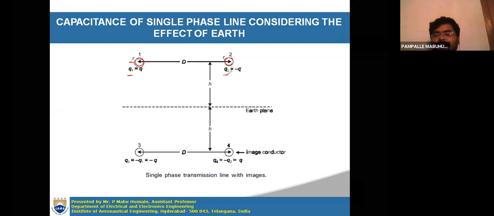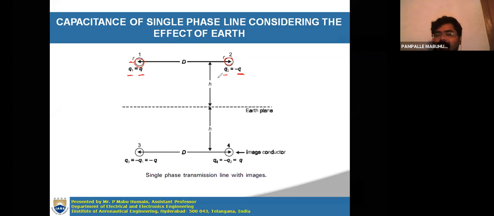Let us assume that these two charges Q1 and Q2 are the same in magnitude, but with opposite signs, because one acts as the forward conductor and the other as the return conductor. So when it is Q, this will be minus Q. This is the actual single phase transmission line.